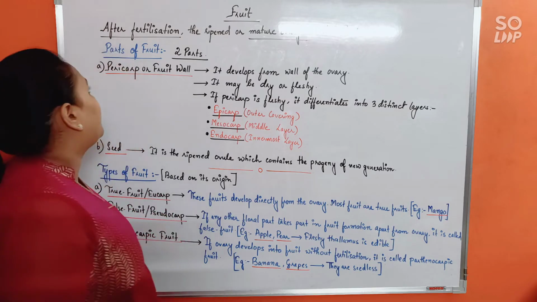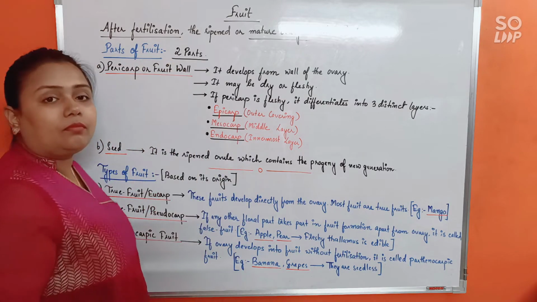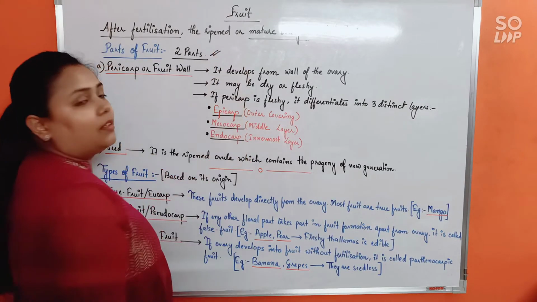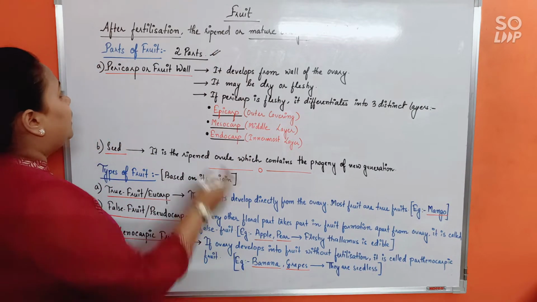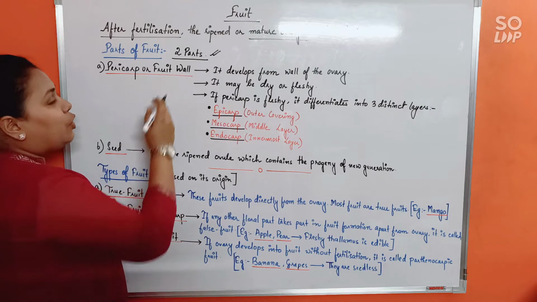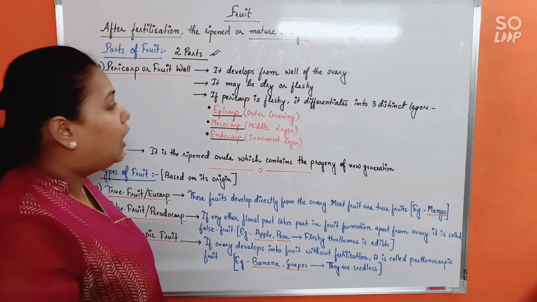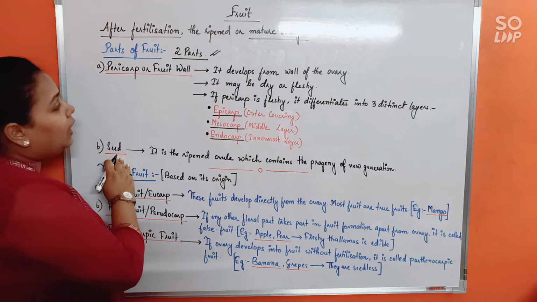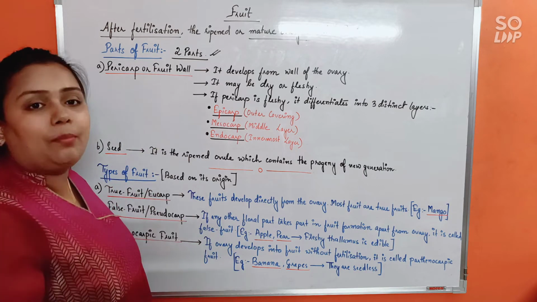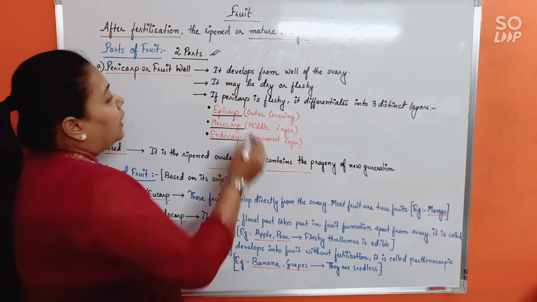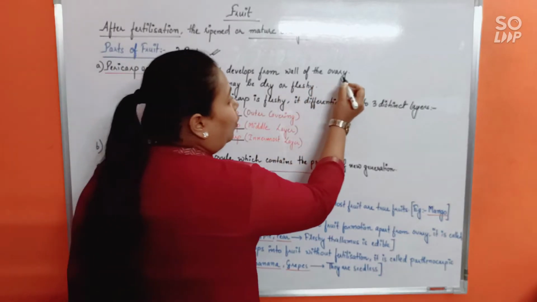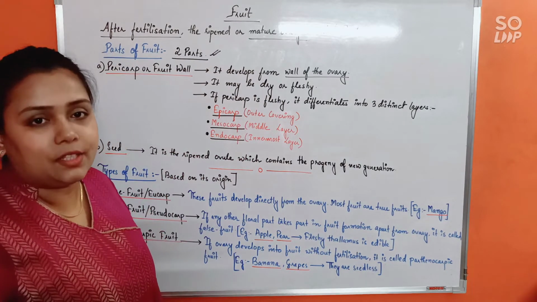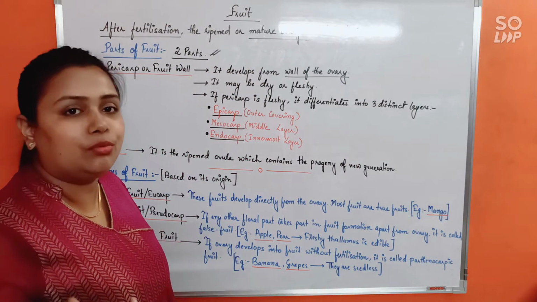Now, the parts of fruit. Any fruit would consist of two parts. First one is pericarp, which is commonly known as the fruit wall, whereas the other part is the seed. First, regarding the pericarp or the fruit wall, it develops from the wall of the ovary. The ovarian wall itself after fertilization would eventually convert into a fruit.